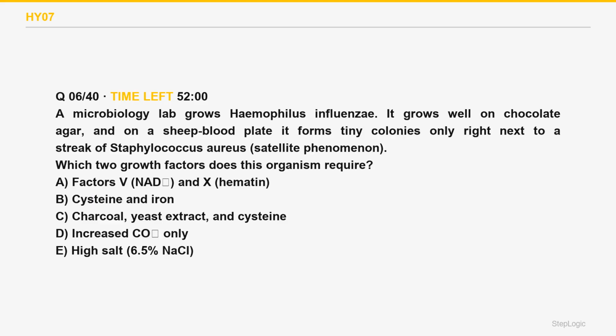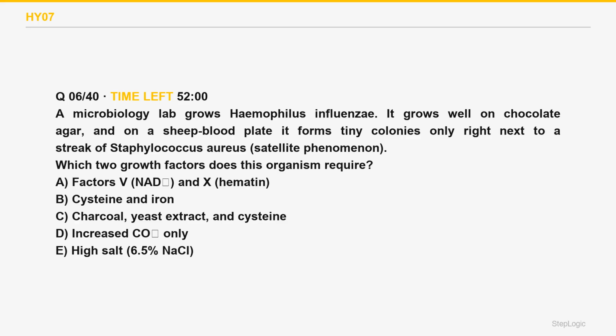Which 2 growth factors does this organism require? A microbiology lab grows Haemophilus influenzae. It grows well on chocolate agar, and on a sheep blood plate it forms tiny colonies only right next to a streak of Staphylococcus aureus, the satellite phenomenon.